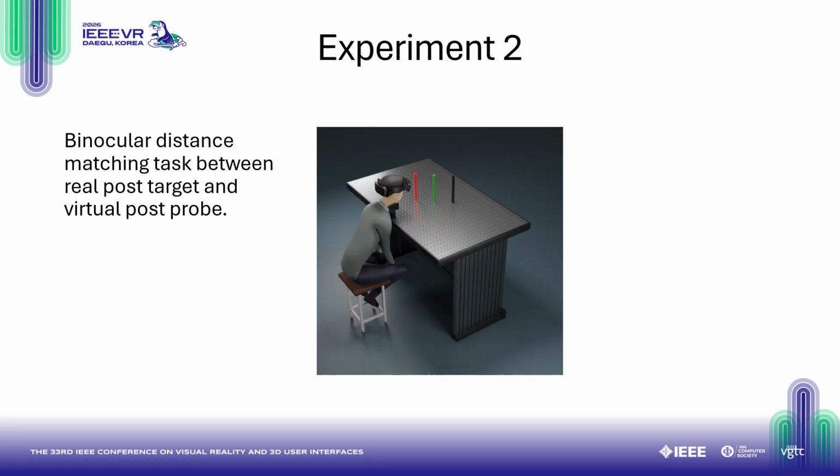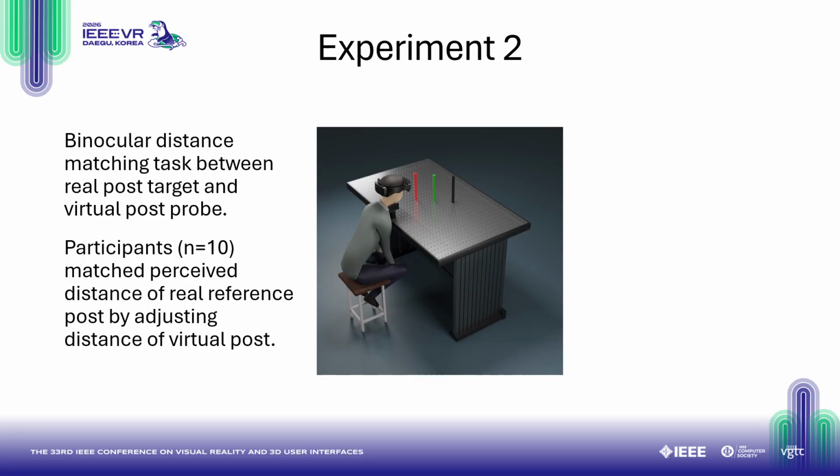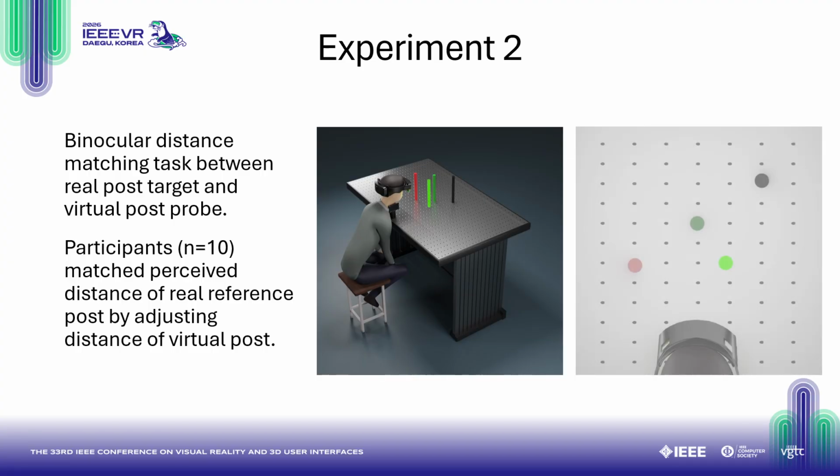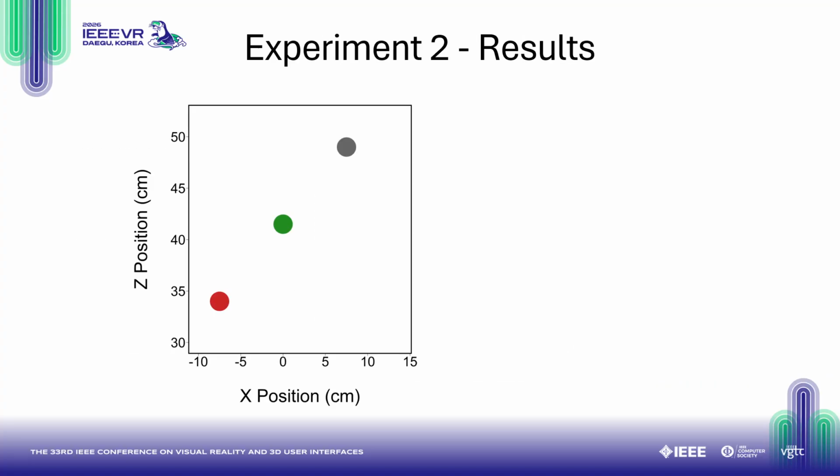Therefore, we conducted a binocular distance matching task. Participants matched the perceived distance of a real reference post by adjusting the distance of a virtual post using a controller. Here, this plot depicts a top-down view of the real reference posts with the Z, or distance position, on the vertical axis and the X, or lateral position, on the horizontal axis.